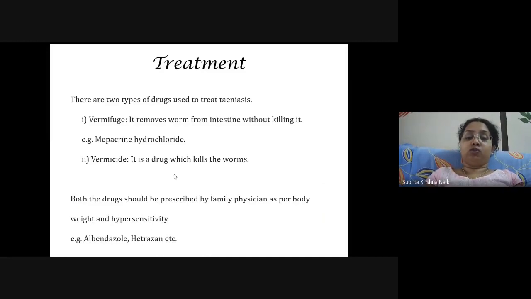Both the drugs should be prescribed by the family physician, that is, you cannot consume it directly, you need to go and visit a doctor, and the doctor basically will select according to the condition present in that human, whether to give a vermifuge medicine or whether to give a vermicide medicine. Okay, and all this medication is given by doctors based on the body weight, what kind of chemical the person is sensitive to, and what the conditions actually are inside the body of the human. Accordingly the medicines are prescribed, such as albendazole and hetrazine.